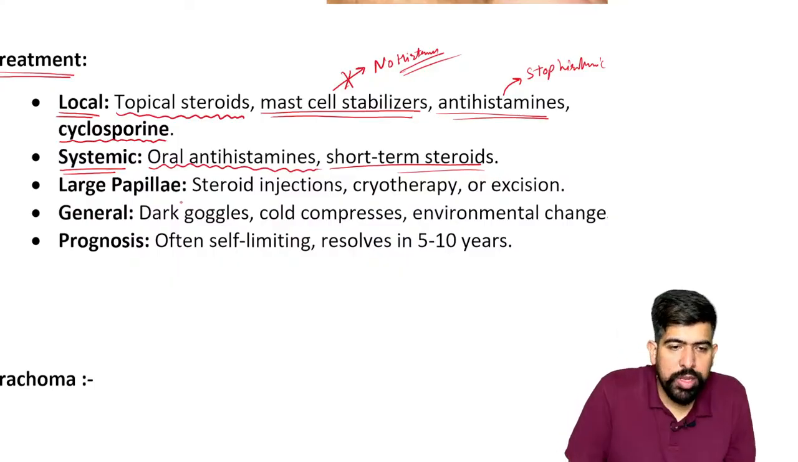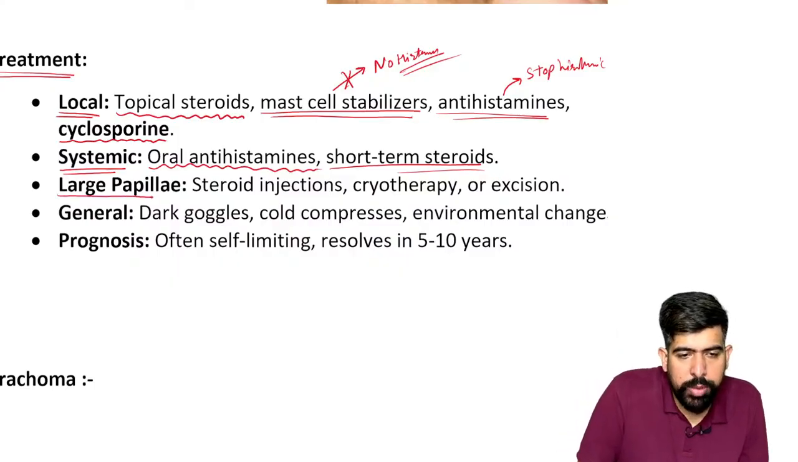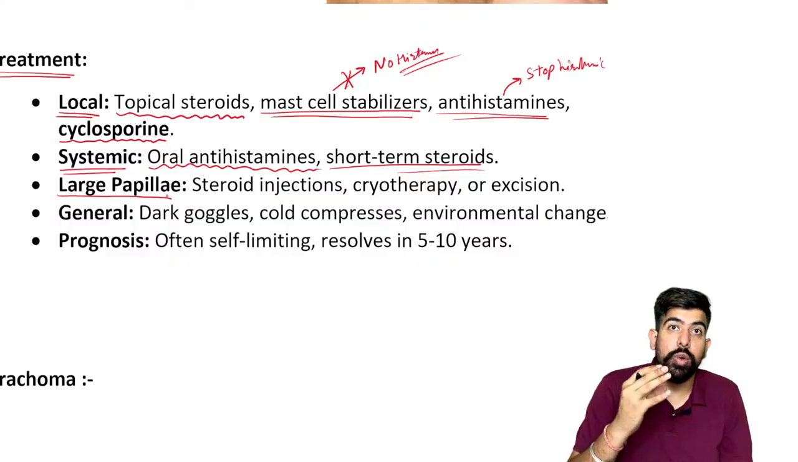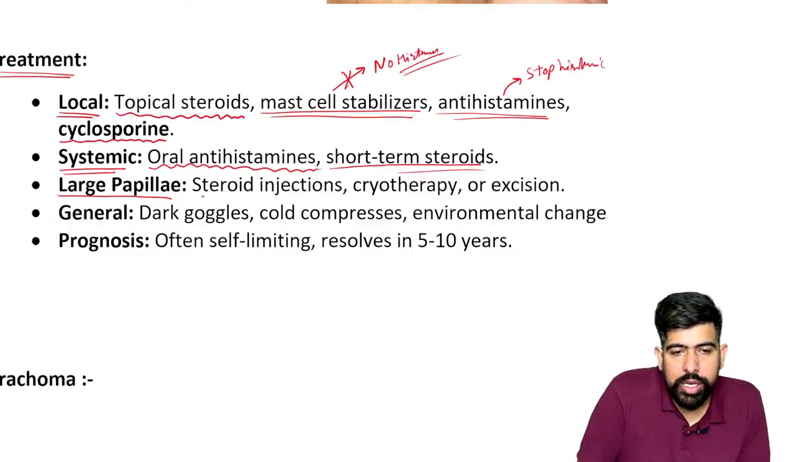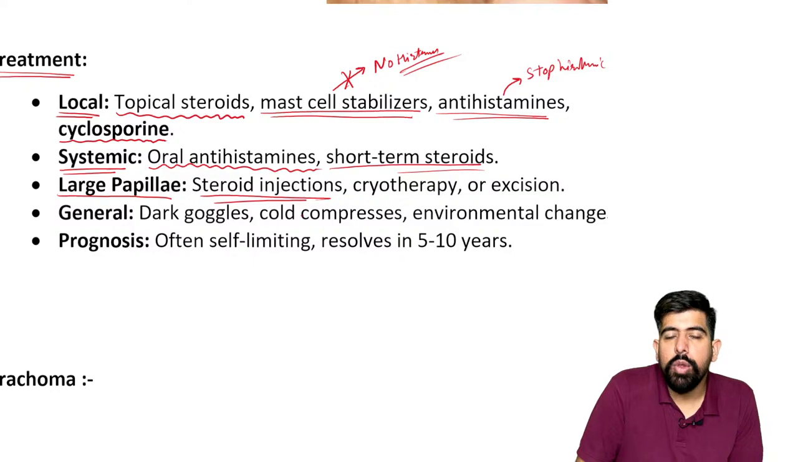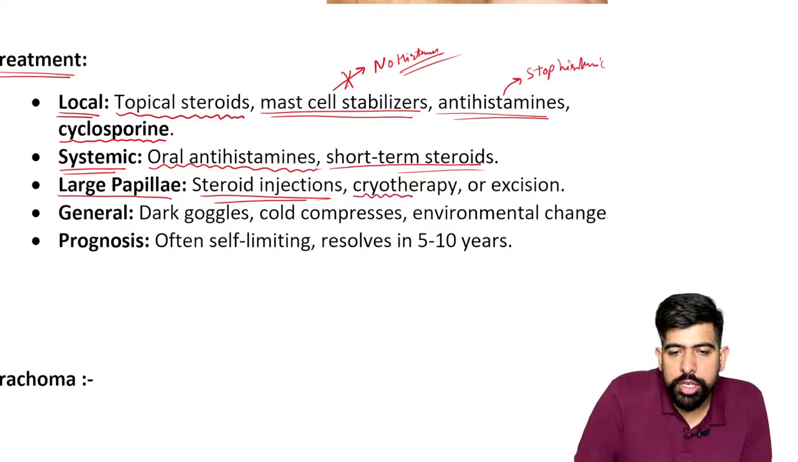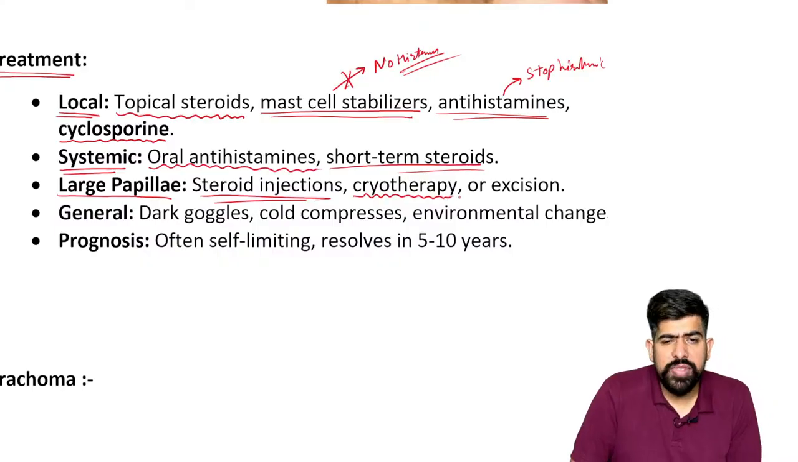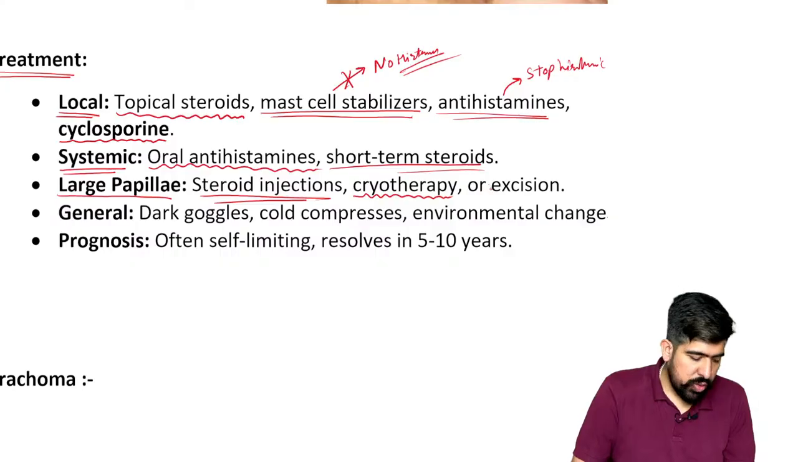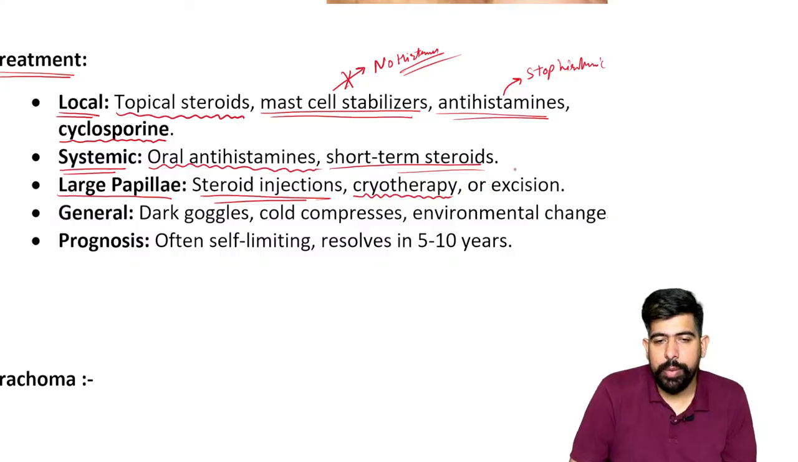What do we have to do about the large papillae? If we talk about the cobblestone appearance, they grow very large. So we have to give steroid injections, and we can do cryotherapy. I hope you know about cryotherapy, which is also known as cold knife therapy.